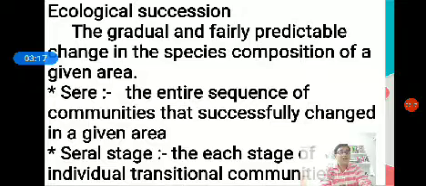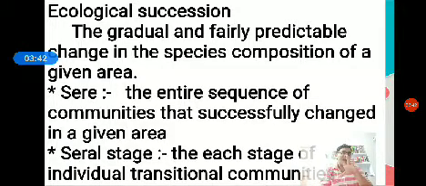In other words, it is a natural process by which different groups of communities colonize the same geographical area over a period of time in a definite sequence.